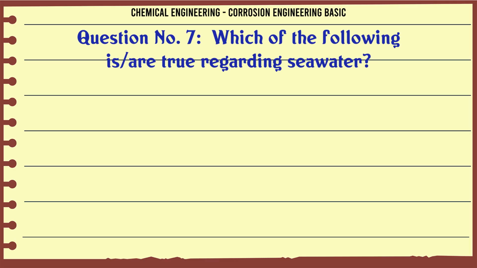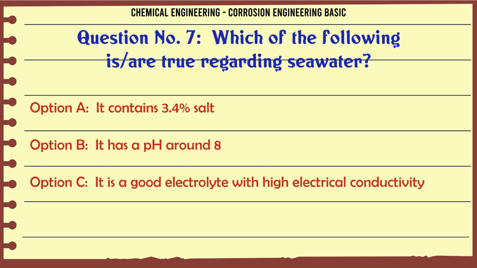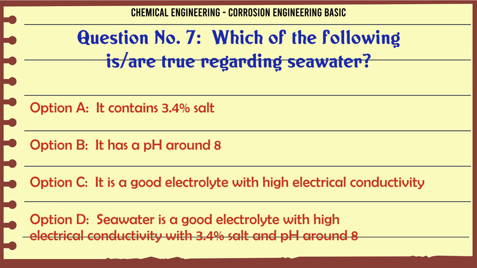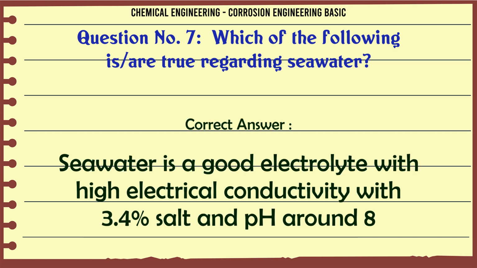Which of the following are true regarding seawater? A. It contains 3.4 salt. B. It has a pH around 8. C. It is a good electrolyte with high electrical conductivity. D. Seawater is a good electrolyte with high electrical conductivity with 3.4 salt and pH around 8. The correct answer is seawater is a good electrolyte with high electrical conductivity with 3.4 salt and pH around 8.